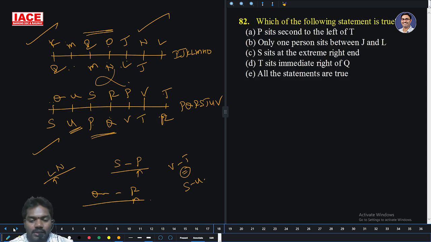Which of the following is true? P is second left of T? No. Only one person is between J and L? Yes. So the first does not follow, only B is the right answer.